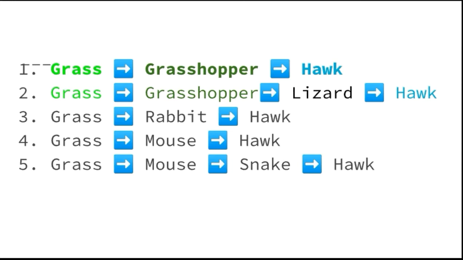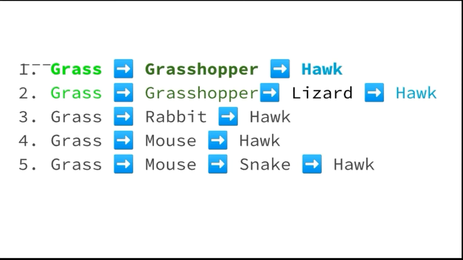We know very well that the definition of food web says that various food chains are interconnected with each other to form a network called food web, or the interlocking of many food chains is called food web. So this is a very simple food web. Why?